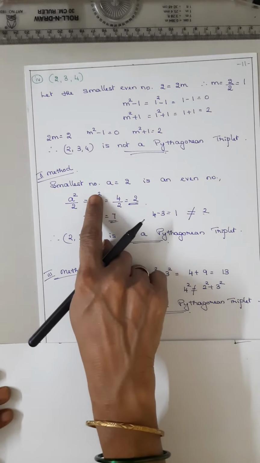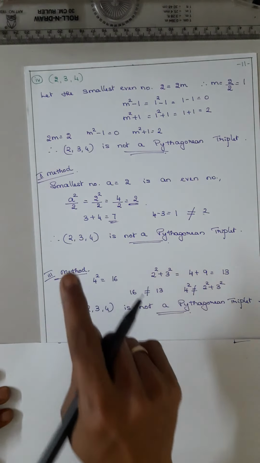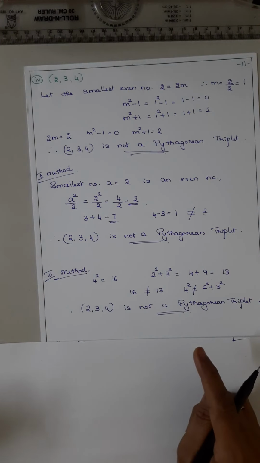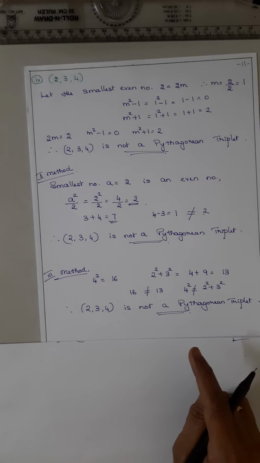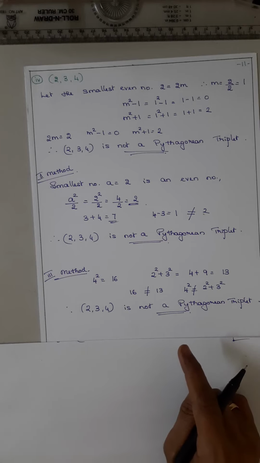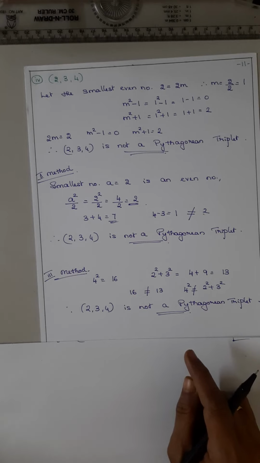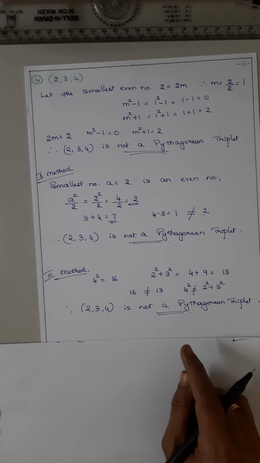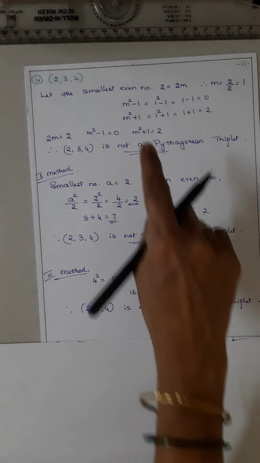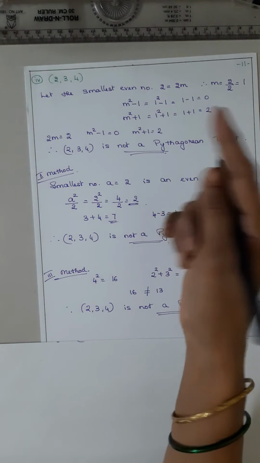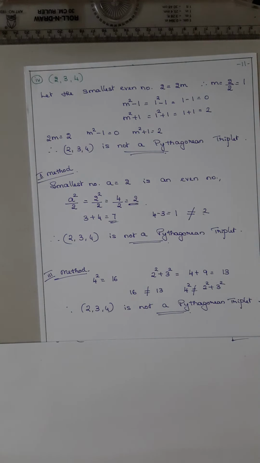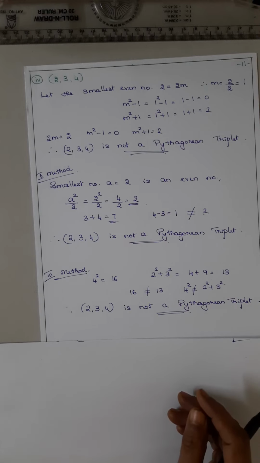You have to see whether the smallest number is an even number or an odd number, and accordingly apply the method. And sometimes they might ask fill in the blanks: 2m is equal to so much, so m squared... One of the numbers is this one. So what are the other two numbers?